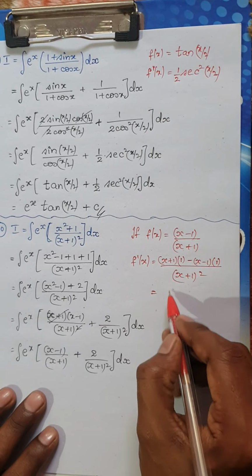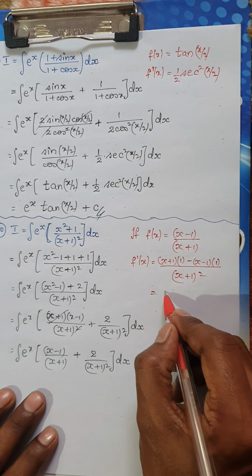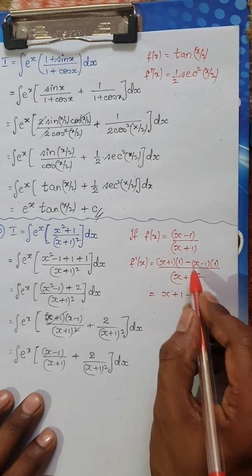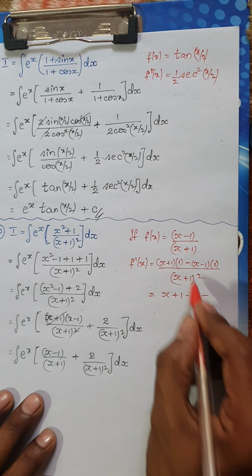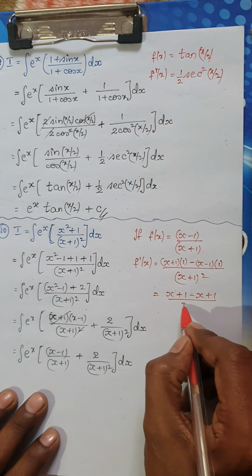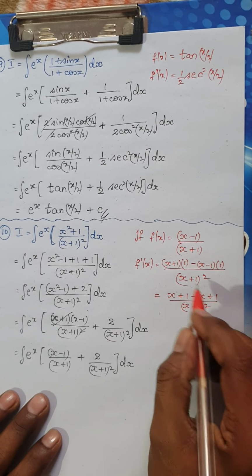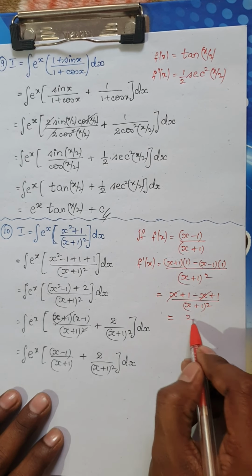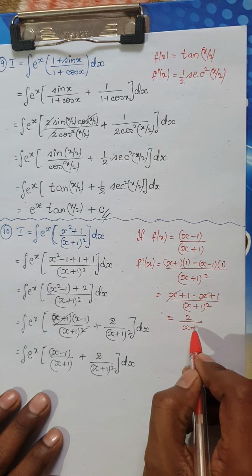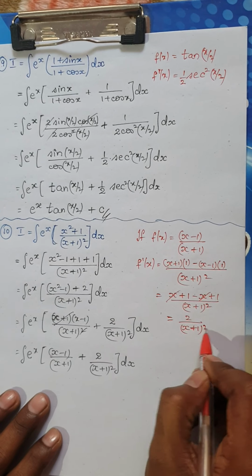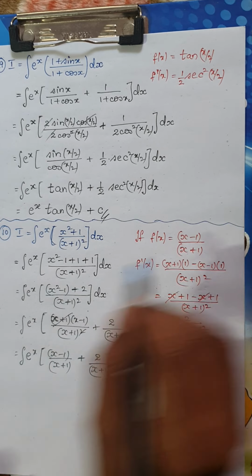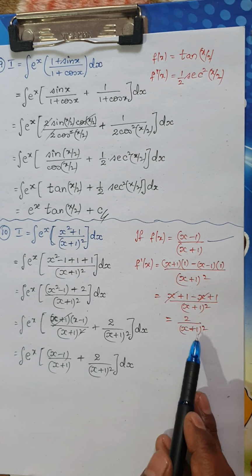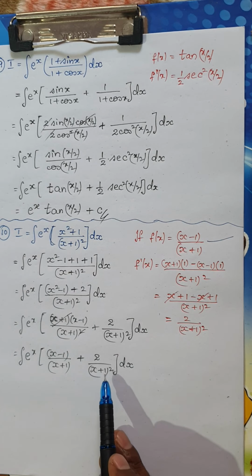This is nothing but, I have x plus 1 and this is minus x, remember, minus x, and minus of minus would be plus 1, divided by (x plus 1) whole square. So minus x and plus x get cancelled. So you are left over with 1 plus 1, that is 2, divided by (x plus 1) whole square. So now you can look here, your f of x is (x minus 1) divided by (x plus 1) and your f dash of x is 2 divided by (x plus 1) whole square.